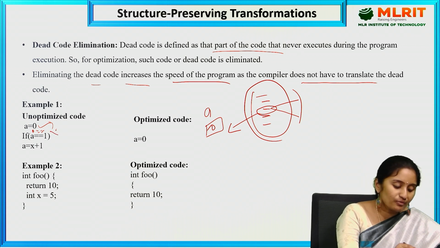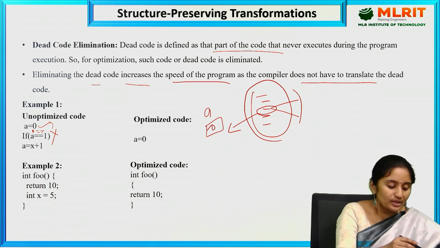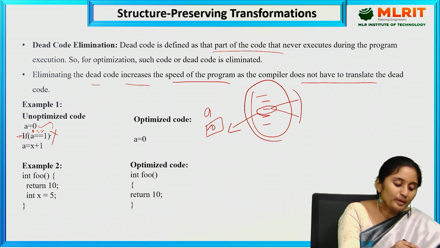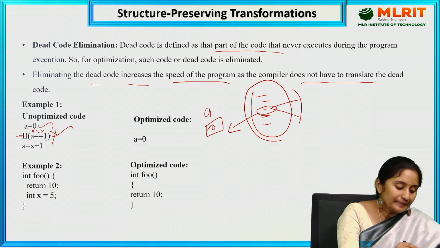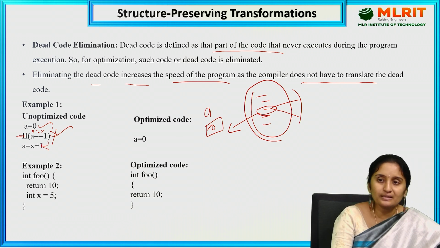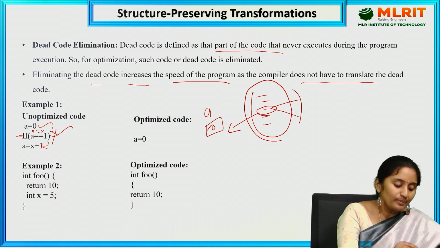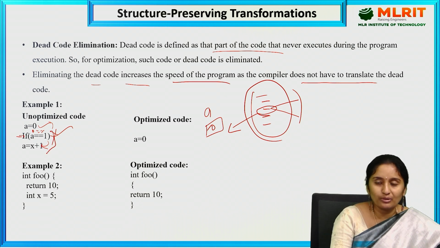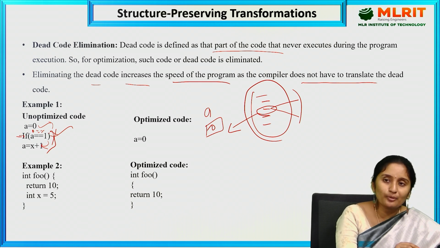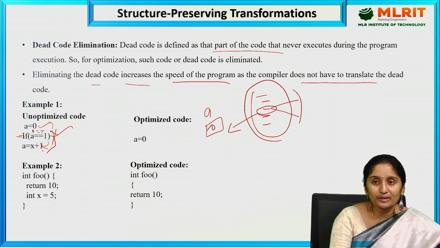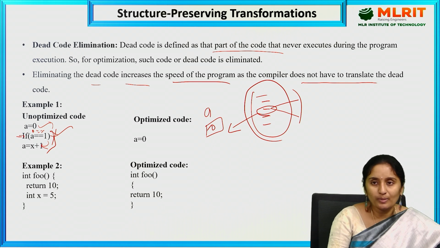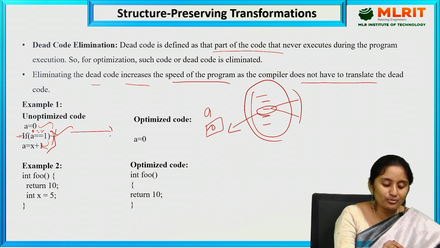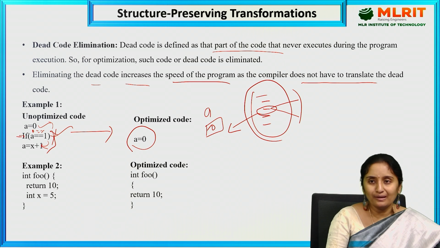The condition is false. However many times I execute this statement, it won't be true at any point, and the internal statement won't execute. So these two statements are dead code, because even if they are there in the program, the output is not changing and they are not executing at any time. So we are going to remove that unoptimized code and optimize it. Here I can keep simply a equal to 0.